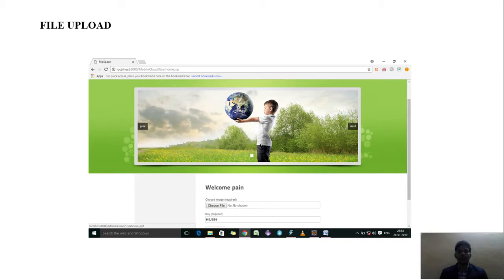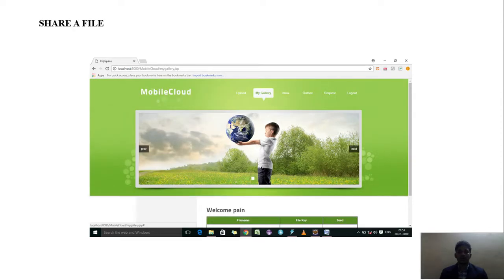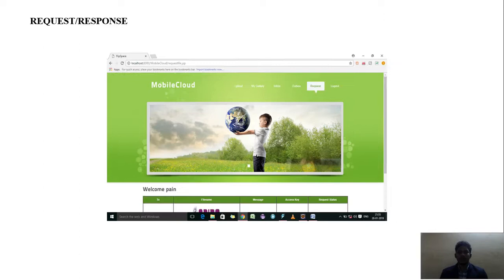Next, file upload. Here we can upload the file from our source, and also we can generate the key path to secure the file. It is the most secure way to send the file from one user to another user. Next, this is from the gallery. We can choose whatever file we want. Then we can access the file key, and we send it to whomever we choose.